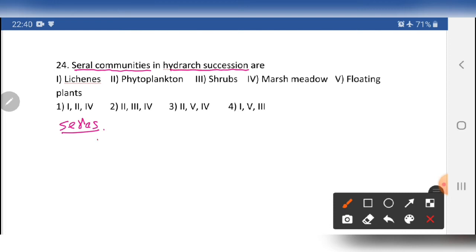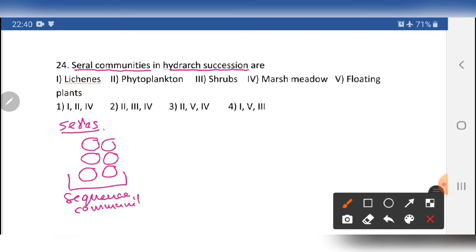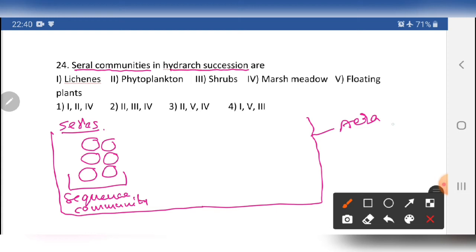Let me use one. For example, this is one community. So this is the sequence of the community. Mostly I am using more time for explaining questions, no problem. The sequence of the community is present in some particular region. Yes, this is some area. So after a long period, the sequence of the communities changes in stage 1, and again it changes into stage 2, again it changes ultimately into the climax stage.